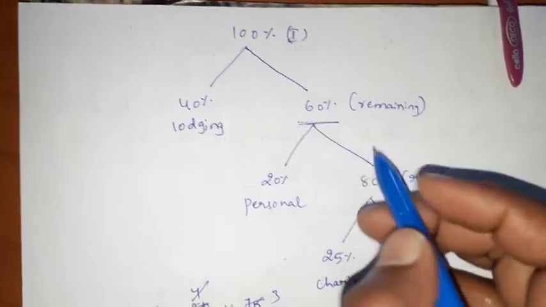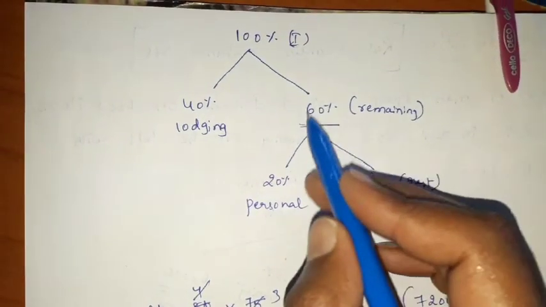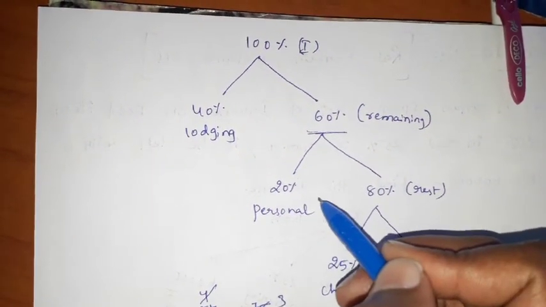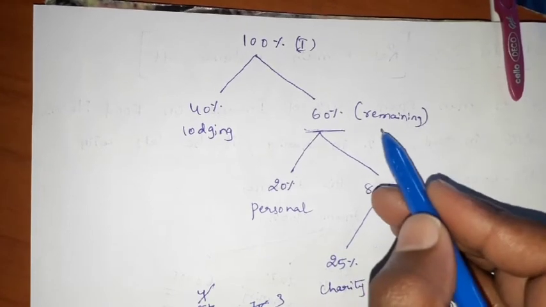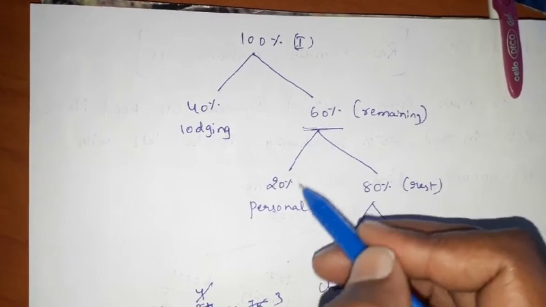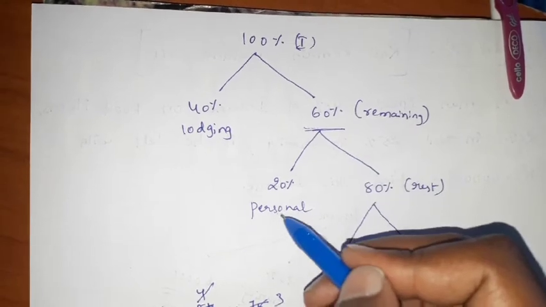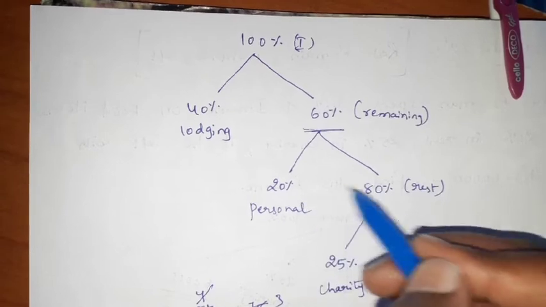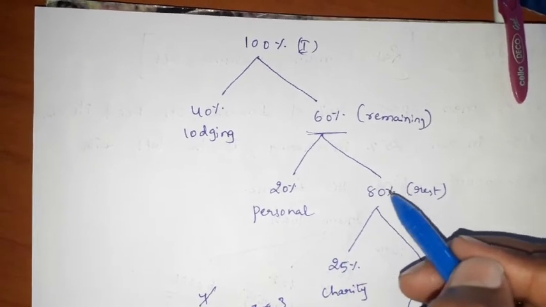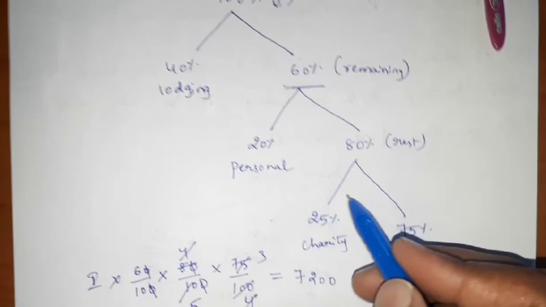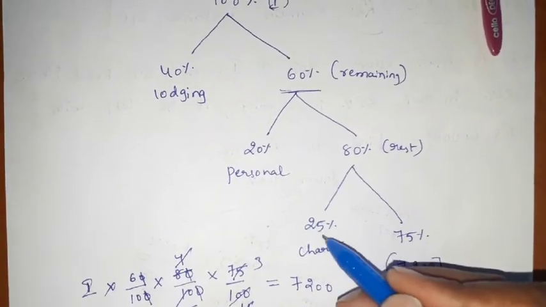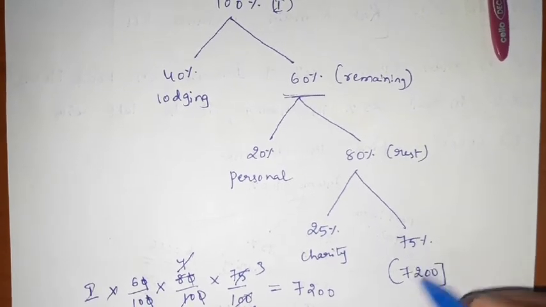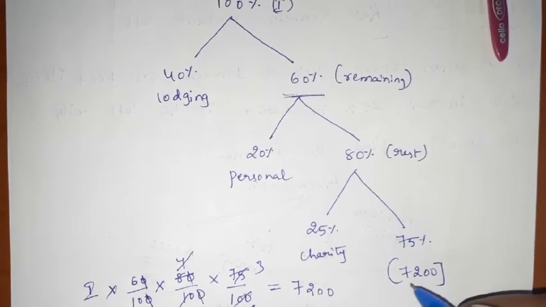You may ask like that, but see, friends, this 60 percentage is nothing but 100 percentage for these values. This remaining is always 100 percentage. In this 100 percentage I am taking that personal items as 20 percentage and my rest is 80 percentage. In this 80 percentage, 25 percentage on charity, 75 percentage I am left out with, that is nothing but 7,200.